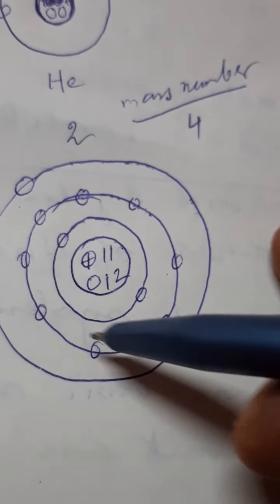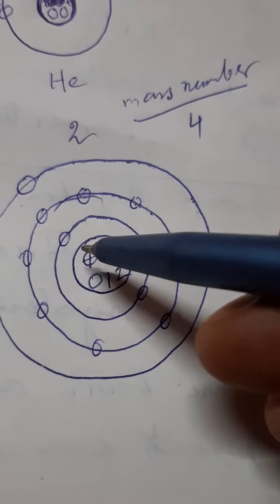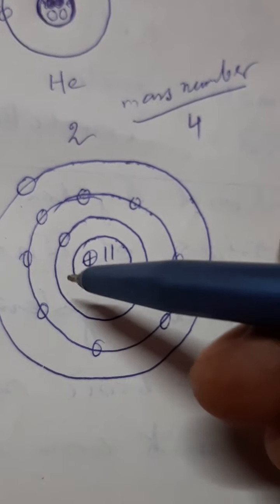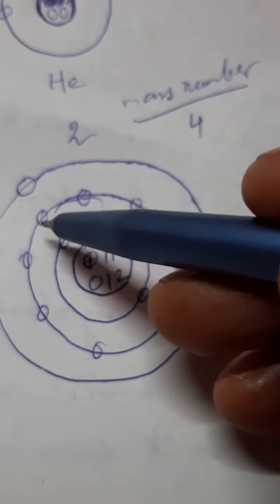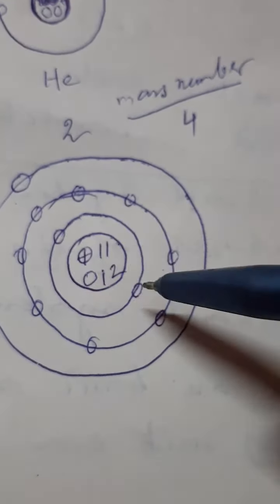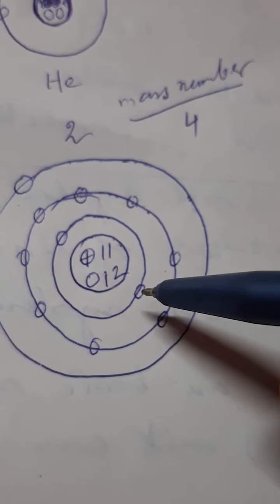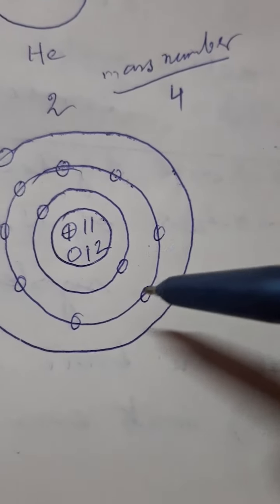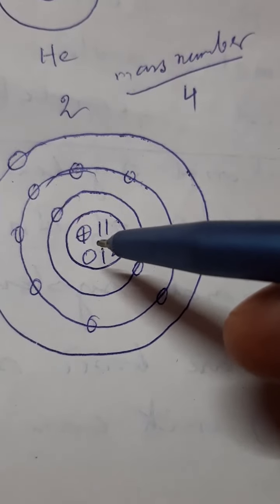2 and 8 is 10, and 1 more is 11. In total there are 11 electrons and 11 protons.